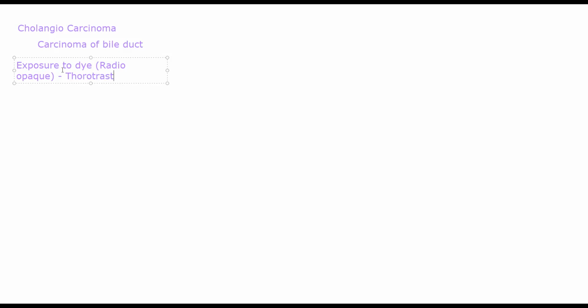Why is Thorotrust significant? Thorotrust has thorium dioxide, which is weakly radioactive and can lead to cancers. It is sometimes used as a diagnostic agent, but if there is excessive exposure, some people are just susceptible to that dye, and they may develop cancer.